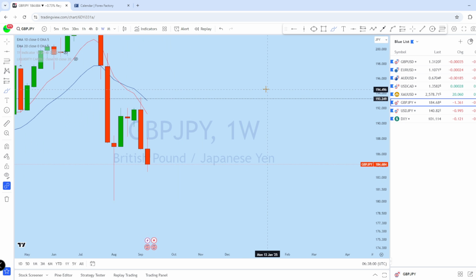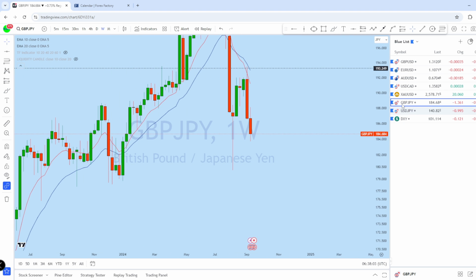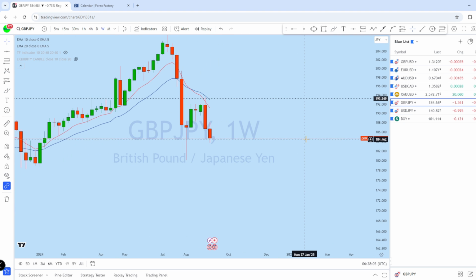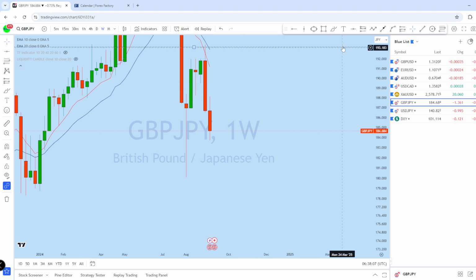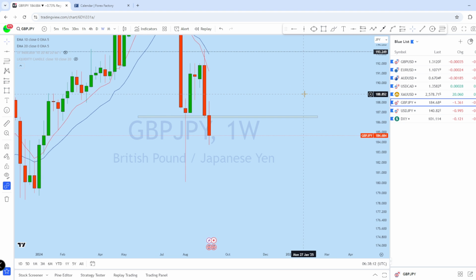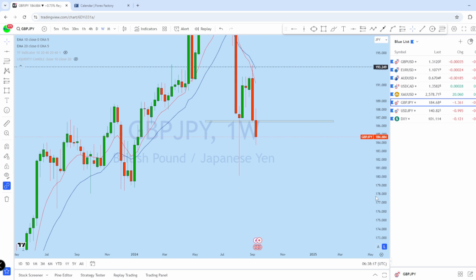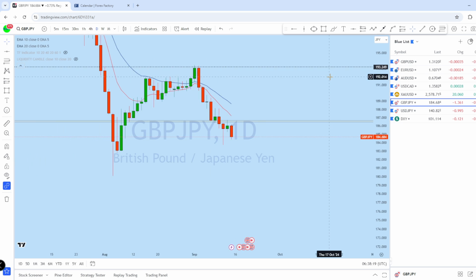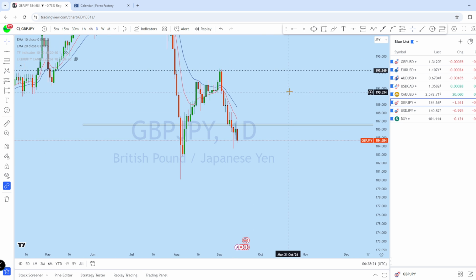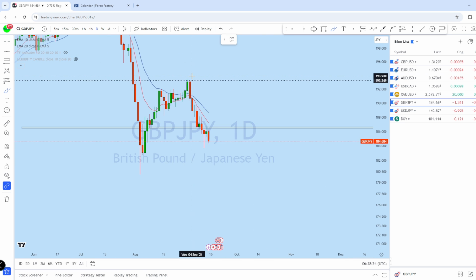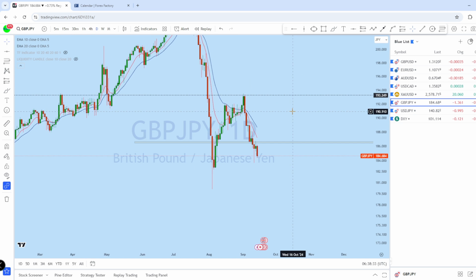Now if we look at the weekly chart, we can see that from the weekly there is a weekly bearish engulfer on GJ, followed by this weekly candle, which is also significant bearish price action on GBP/JPY, and expecting this market to remain bearish from a long-term perspective. Now if we look at the daily chart on GJ, we can see that from the daily perspective, this is a very strong drop, narrow pullback, another drop, pullback, and we can see the market is forming a series of lower highs and lower lows on GBP/JPY.